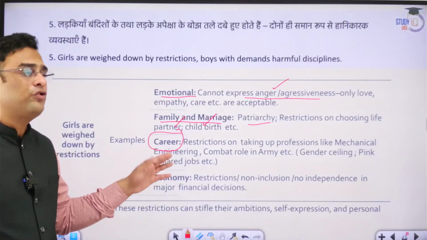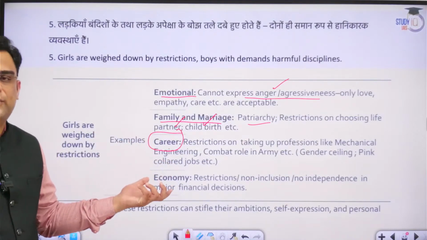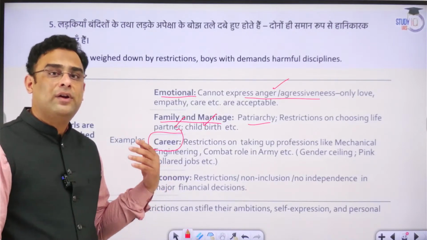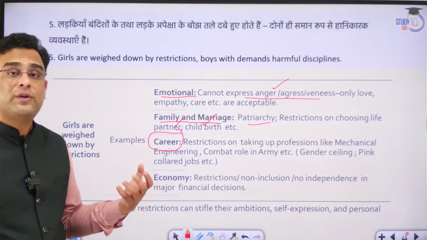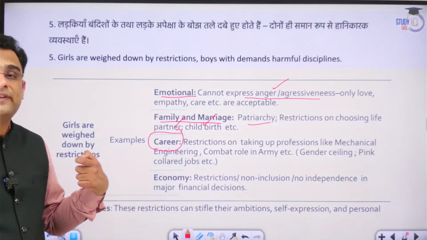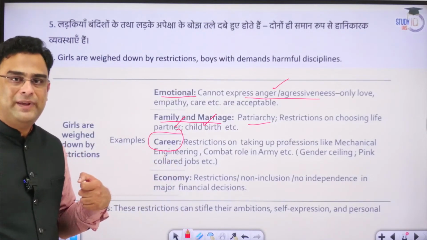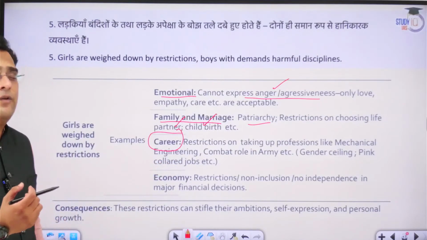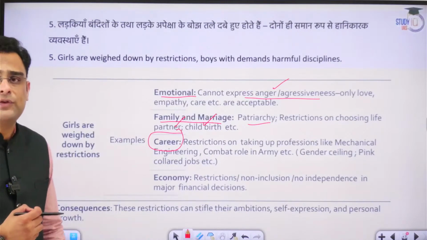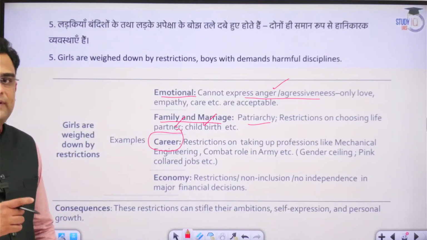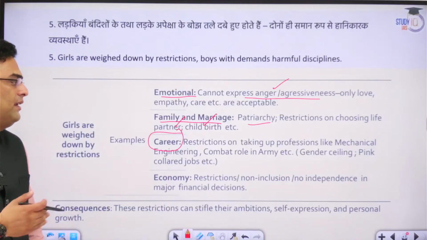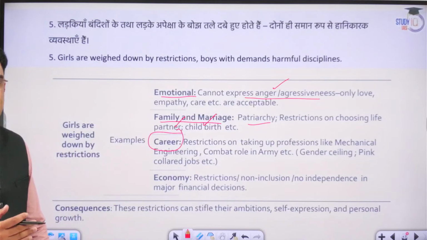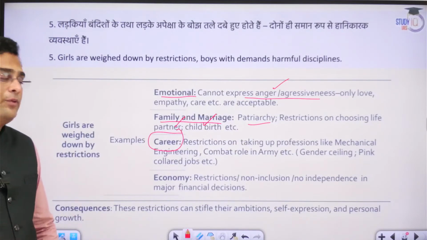So even when they have chances of developing their career, they are limited to certain areas only. A girl can or should become a banker or have a receptionist kind of role, but she is not encouraged to have roles that involve a lot of physical challenge, a lot of intellectual rigor, or some risk to physical well-being. For example, in the army, although we now have women in the armed forces, in terms of combat roles there are still a lot of restrictions. Yes, a lot of earlier barriers are breaking, but we are still not at par between men and women in different career opportunities.